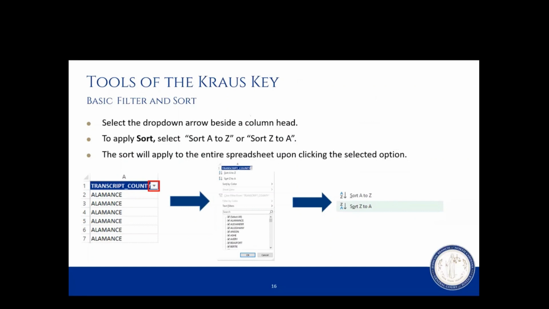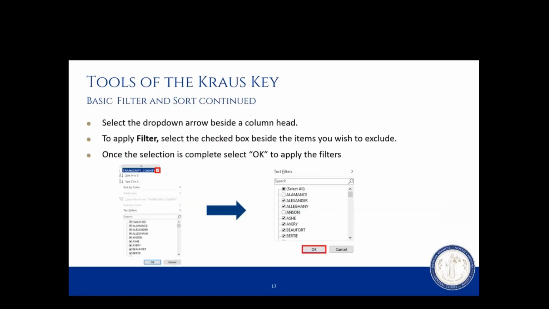Additional options that we have for narrowing down our search on the Krause key, we have the filter option. To apply the filter, we would again select the drop-down arrow. Upon selecting the drop-down arrow, we would navigate to the section labeled text filters. On this field, you see a number of different entries where a box is checked beside it.